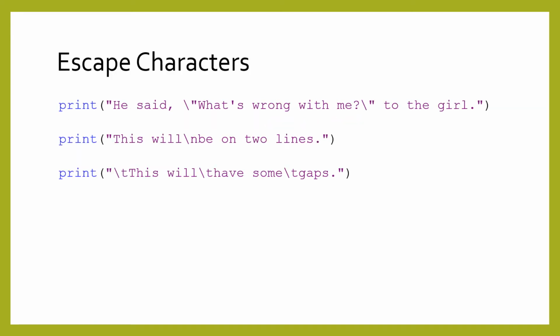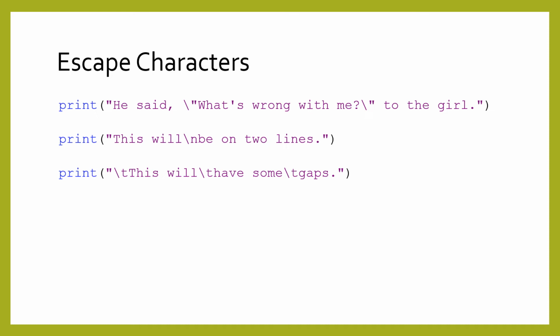So how do you have a string with both single and double quotes in it? You can use escape characters. By putting a backslash before a character, you create a special character. In the code shown here, we have a slash before the double quotes so that they are escaped safely.